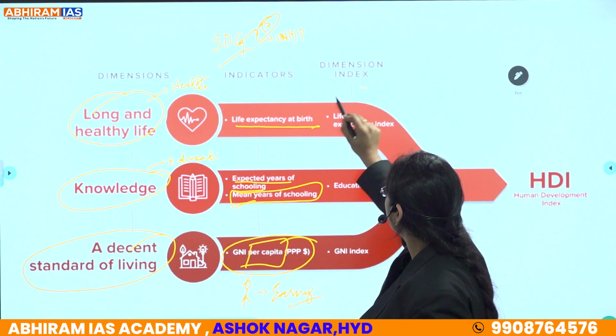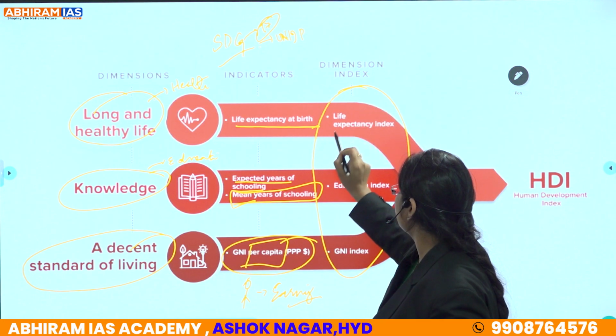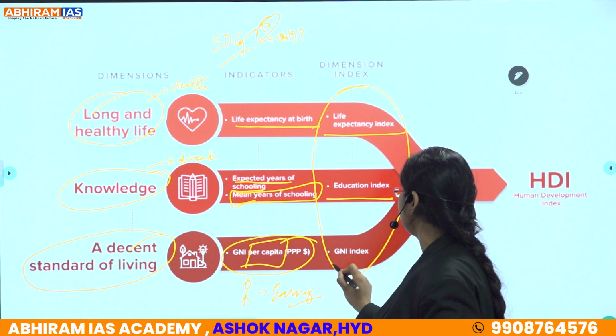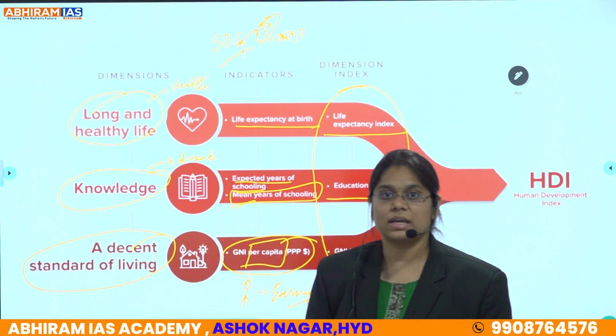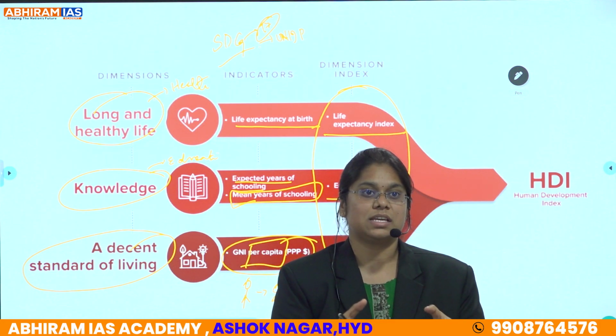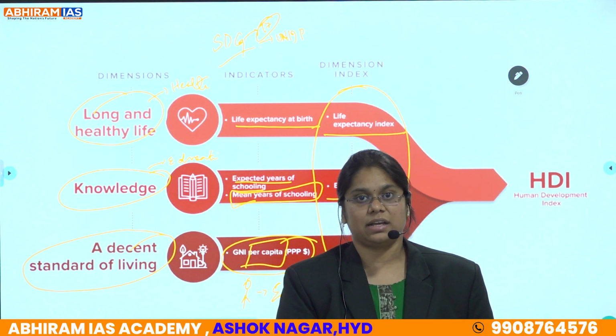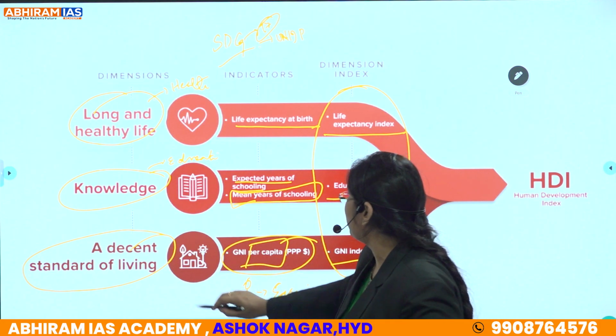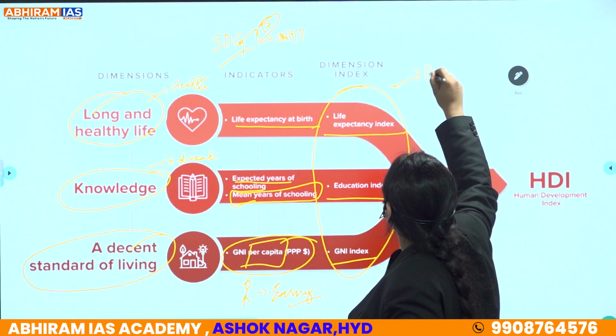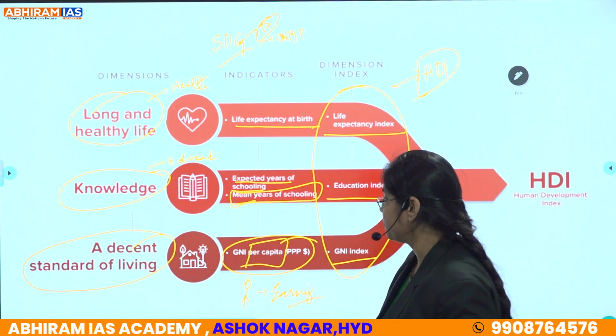So these are the dimension indices: the life expectancy index, education index, and GNI index, and the cumulative of all these is giving the human development index. Clear? The cumulative of all these is giving the human development index.